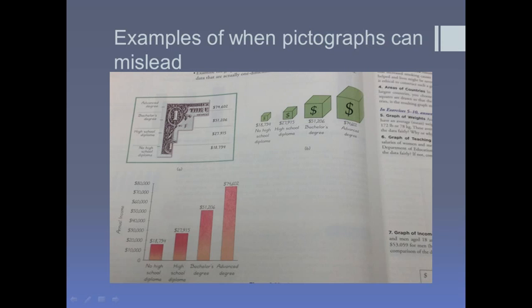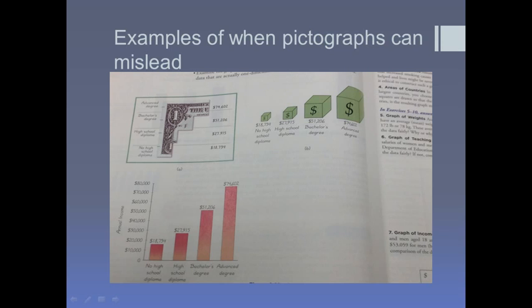This is a picture taken from your textbook in comparison with three different graphs. You can take a look at the upper left where it's a pictograph because it's showing part of a dollar bill. That's actually not too misleading because it's a bar graph that's horizontal.